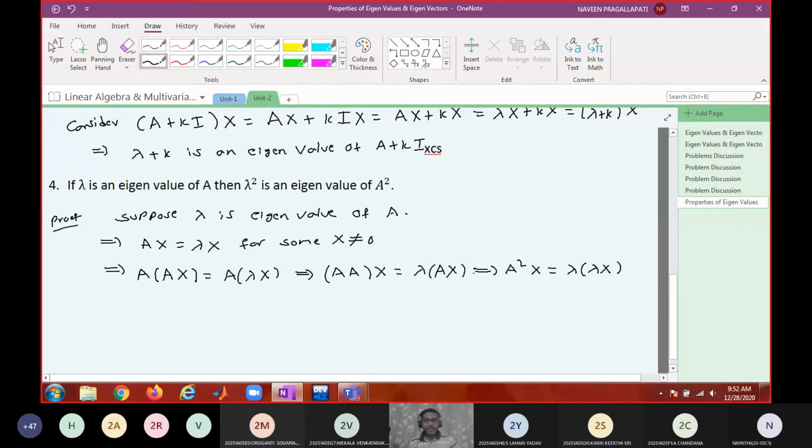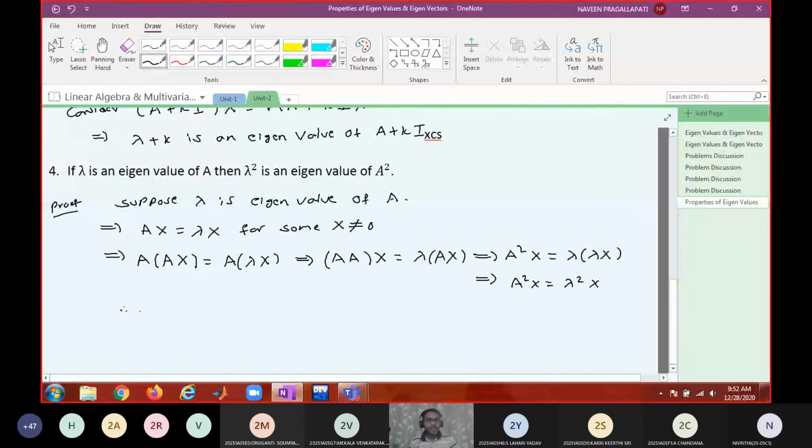So this implies that A square x equal to lambda square x. So from this, what is your conclusion? Therefore, lambda square is an eigenvalue of A square.